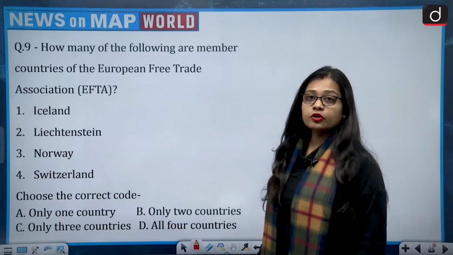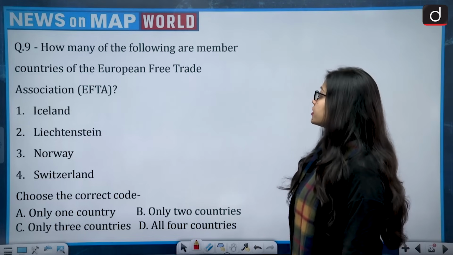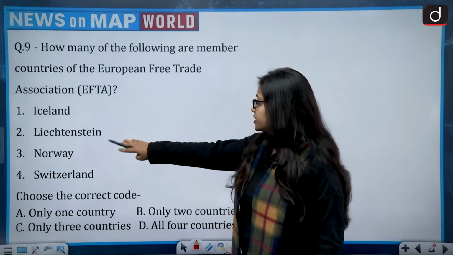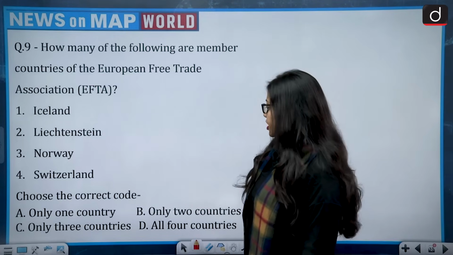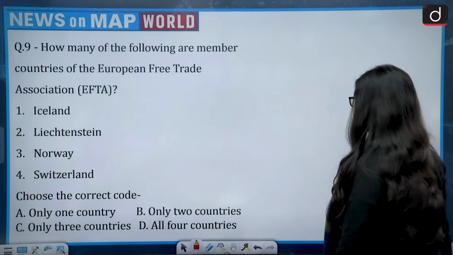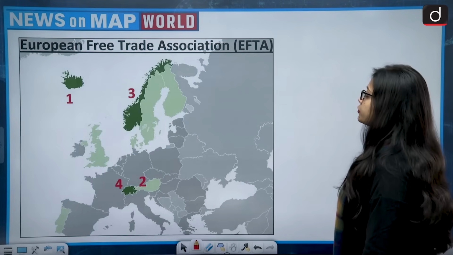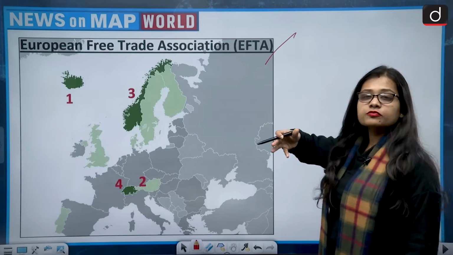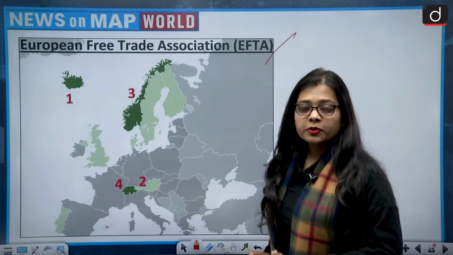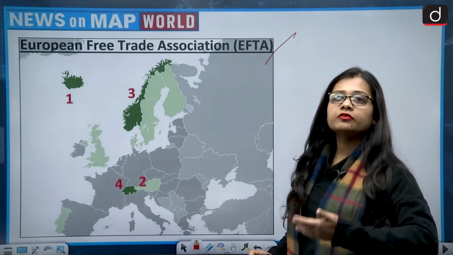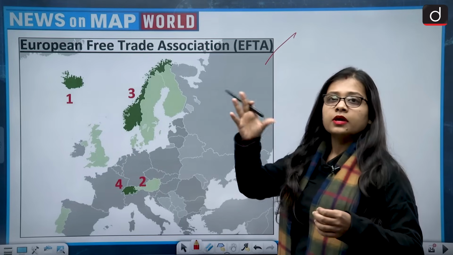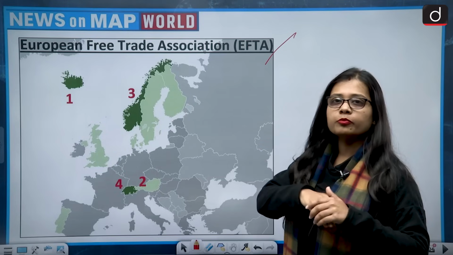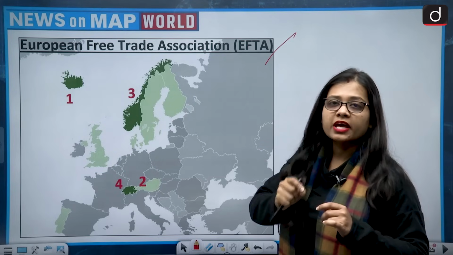So the question asks how many of the following are member countries of the European Free Trade Association. There are 4 countries given, that is Iceland, Norway, Switzerland and Liechtenstein, and it is asking to choose the correct code. So how many are members of EFTA? What is a Free Trade Association? It means that all the members of the Free Trade Association can do free trade with each other. The exports of one country will be easily imported into the other country at a very minimal tariff or no tariff.